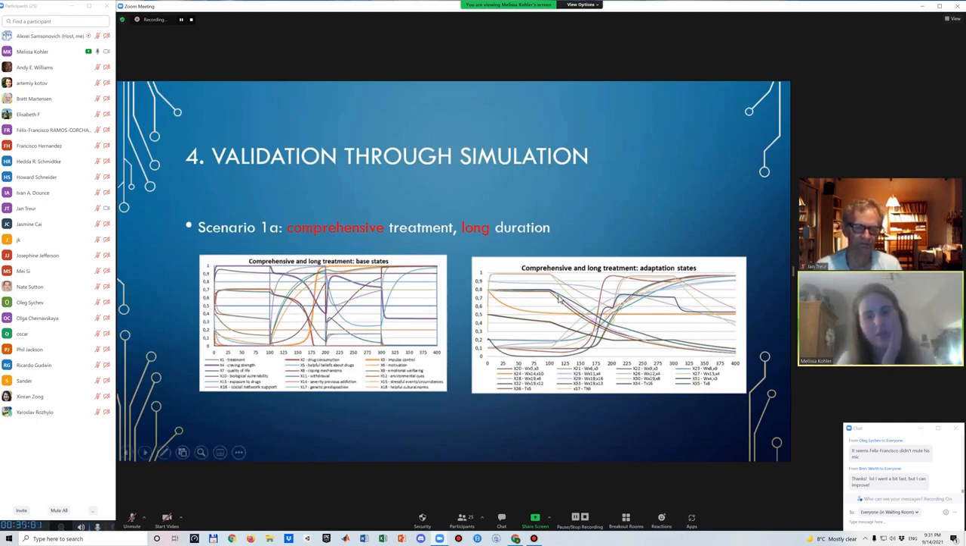And we can really see why or how that happened here, because we see strong learning. These are the values of the adaptive states.